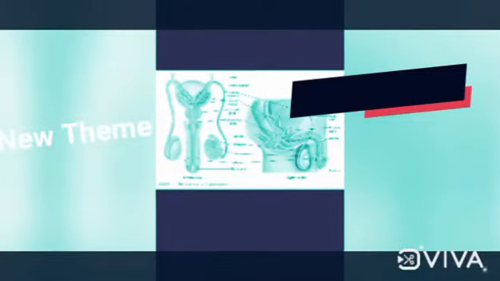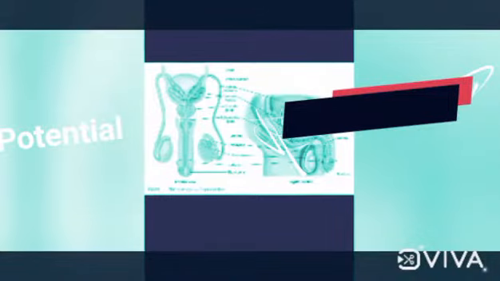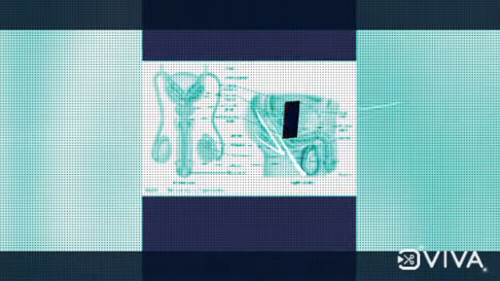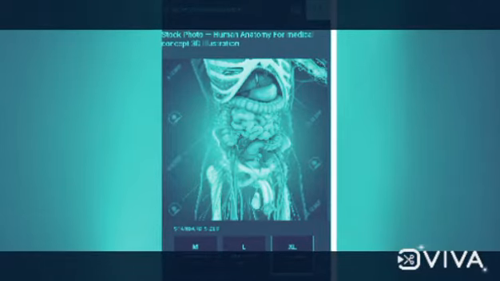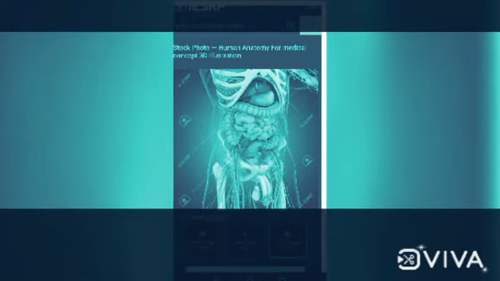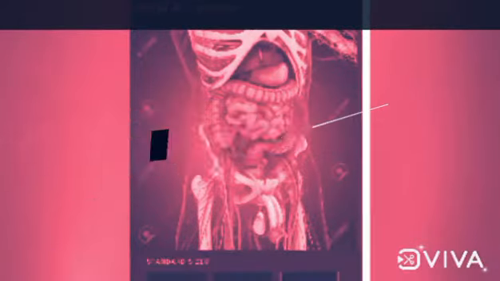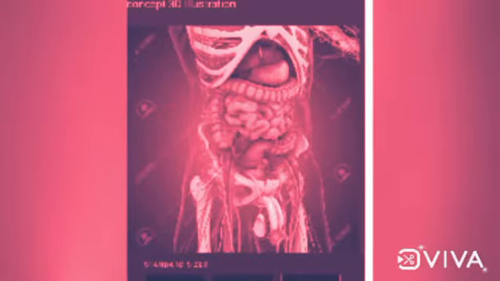Each testis has about 250 compartments called testicular lobules. These lobules contain highly coiled tubules called seminiferous tubules. In one lobule, there are 1 to 3 tubules. The seminiferous tubules are attached to the tubuli recti, and in the seminiferous tubules the formation of sperm takes place.